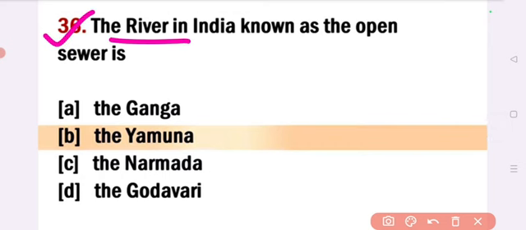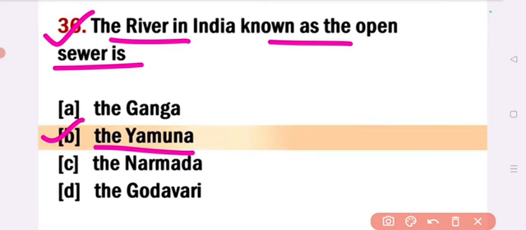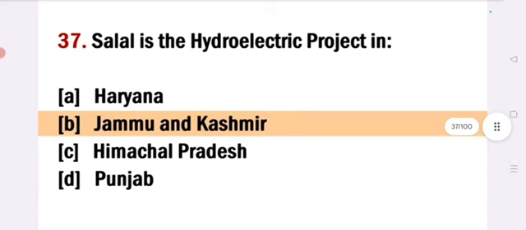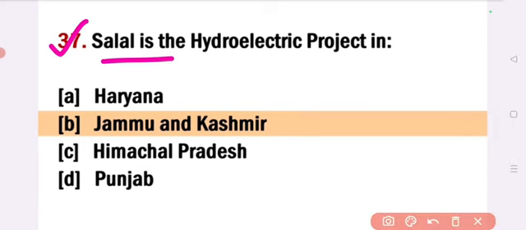The river in India known as the open sewer is. Answer option B, Jamuna. The river in India known as the open sewer is the Jamuna. Next. Salol is the hydroelectric project in. Answer option B, Jammu and Kashmir. Salol is the hydroelectric project in Jammu and Kashmir. Next.